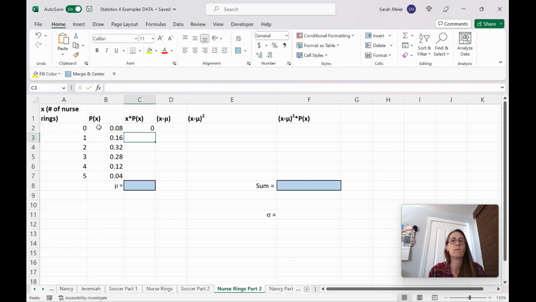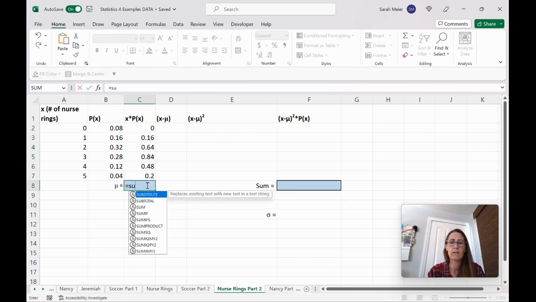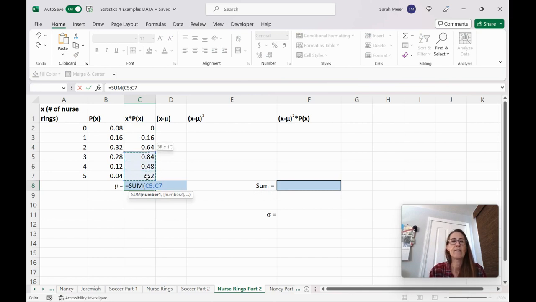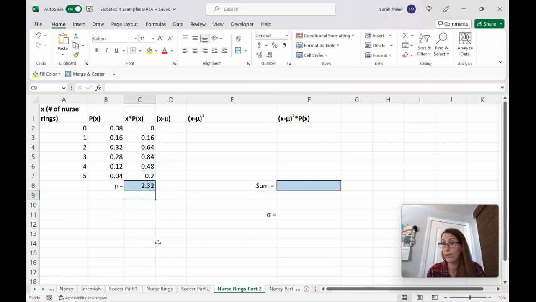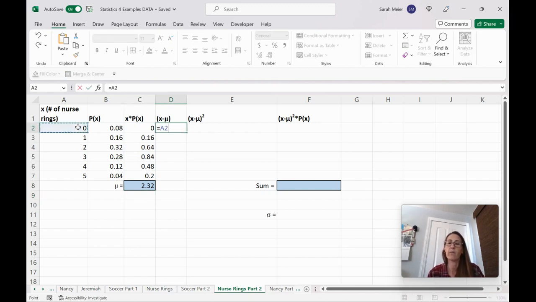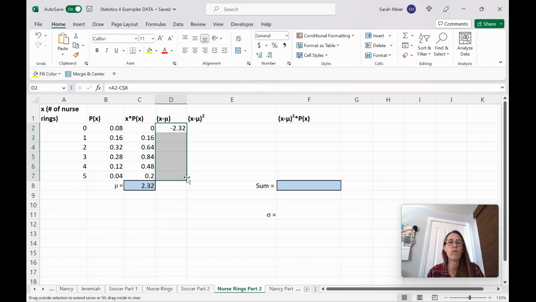This is how we found our expected value. We already know that's 2.32. We're going to sum that column up. Hopefully we get 2.32 again. Good. And now, again, we're going to subtract the mean mu from our data value. So again, we can click on the cell and make sure we put the $ sign in to hold that row solid, stable, not changing. Now we can drag that formula down.